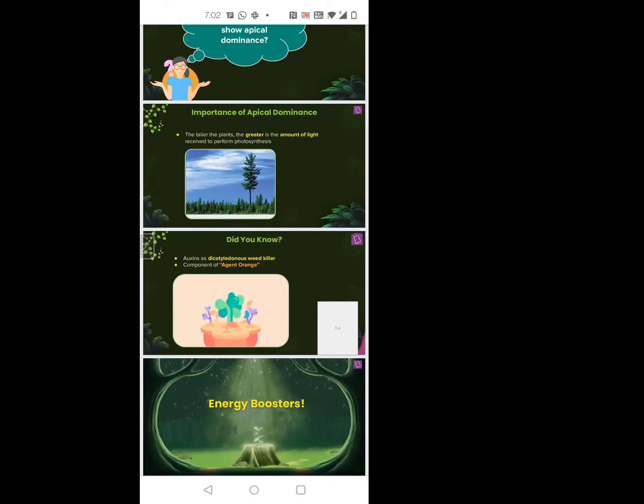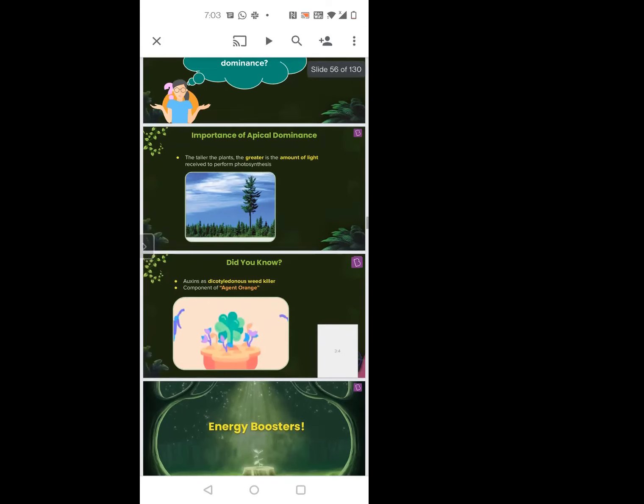What is the relation between apical dominance and this? If only apical dominance is present, I think it will receive less light because it will completely cover it. Logic is correct. Nice logic. That is actually the correct one also.